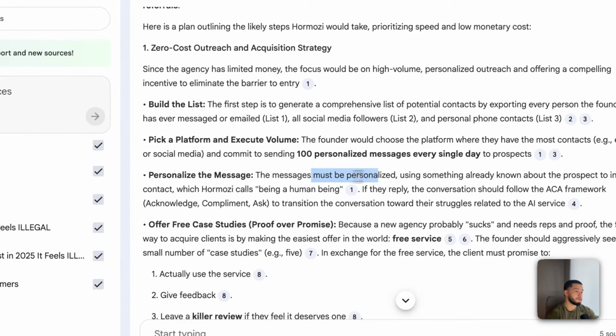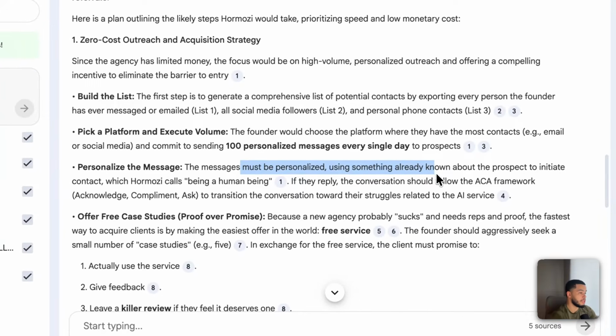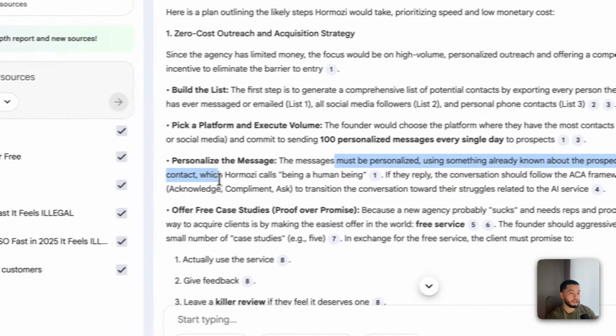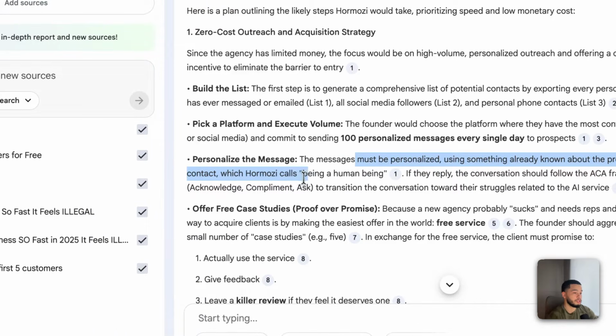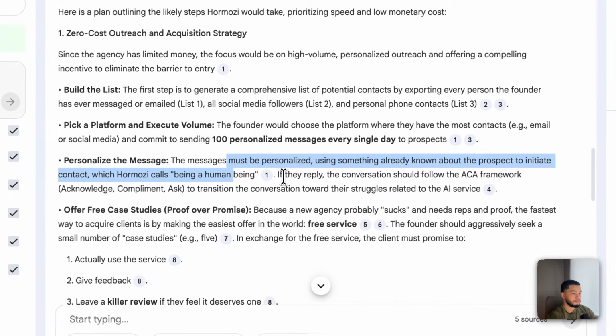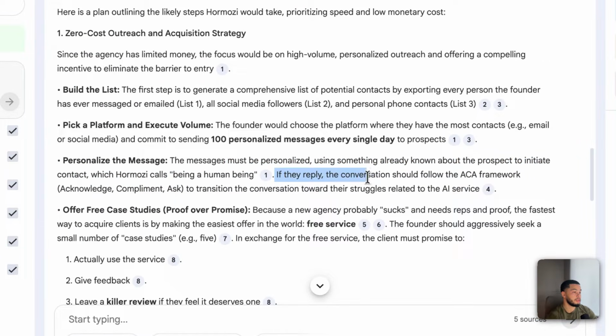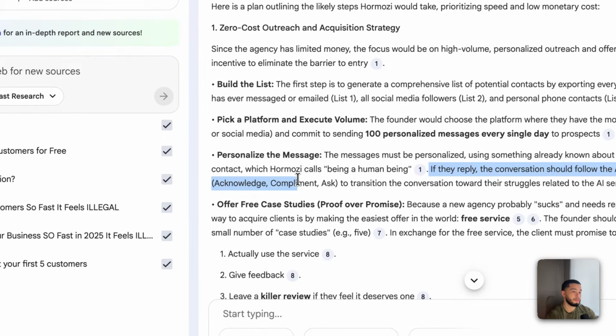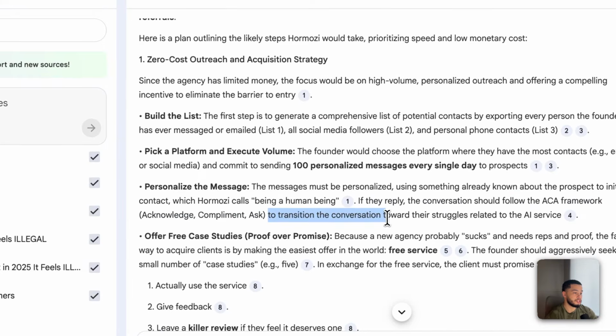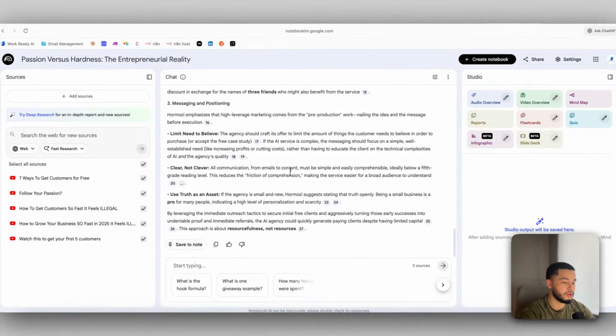The message must be personalized using something already known about the prospect to initiate contact, which Alex Hormozi calls being a human being. If they reply, the conversation should follow the ACA framework, which is acknowledge, compliment, and ask, to transition the conversation toward their struggles related to the AI service. And as you can see down here, it goes into more detail.